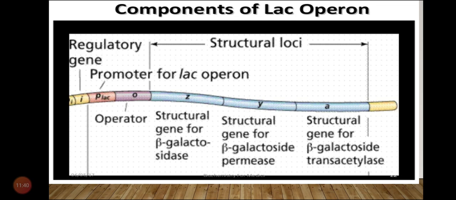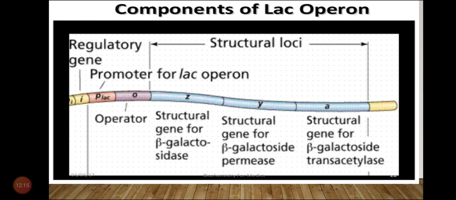This operon consists of the operator, denoted by O, and three structural genes Z, Y and A. The action of all these three structural genes is regulated by the operator site with the help of a repressor protein.